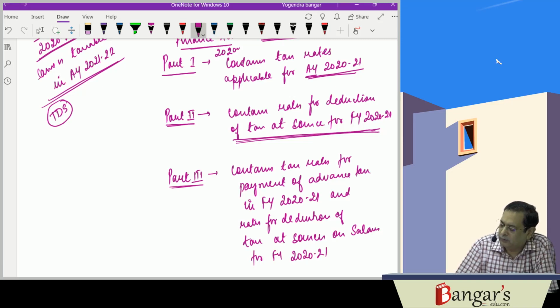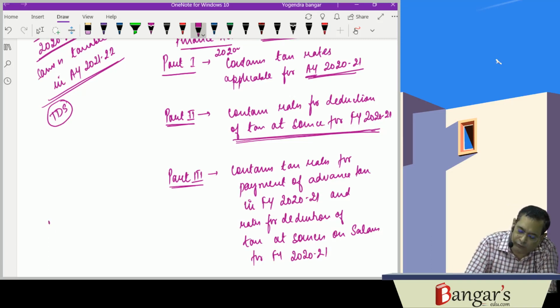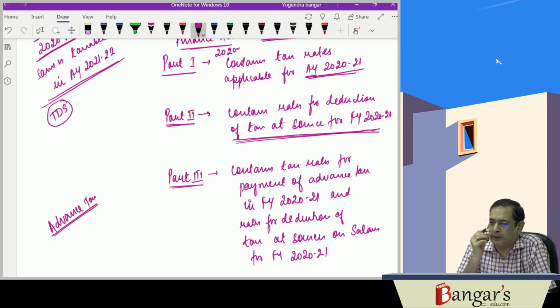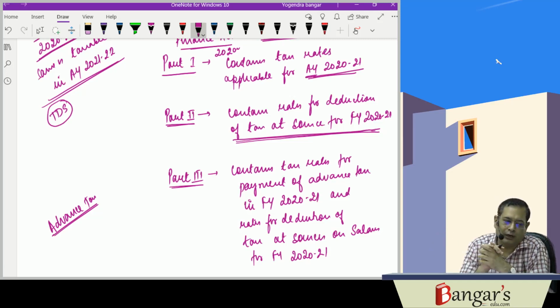So I have to pay advance tax also. You have to pay tax in advance. If during financial year 2021 my estimated tax liability is rupees 10,000 or more, I have to deposit the advance tax.